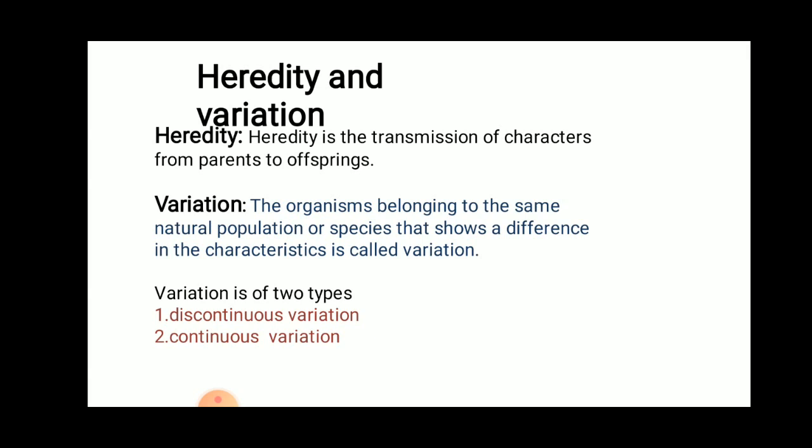So a small variation will be there in the offspring; small changes will be there when compared to the parents. Those changes are called variations. Variations are of two types: one is discontinuous variation, another one is continuous variation.